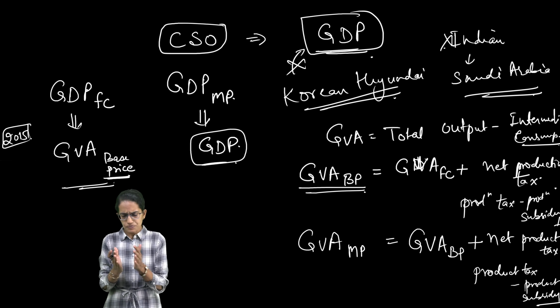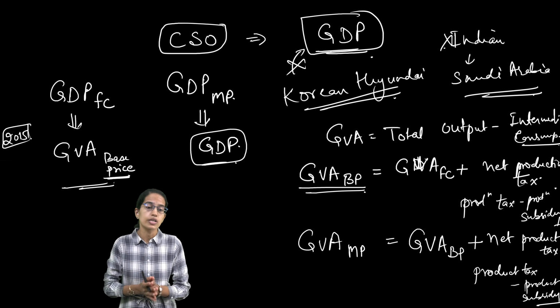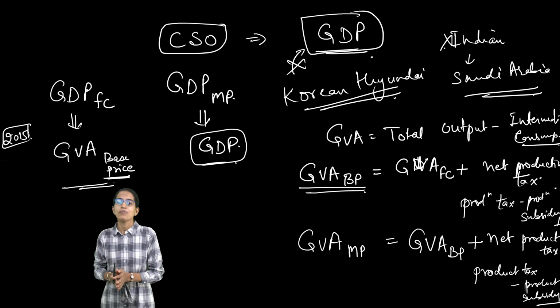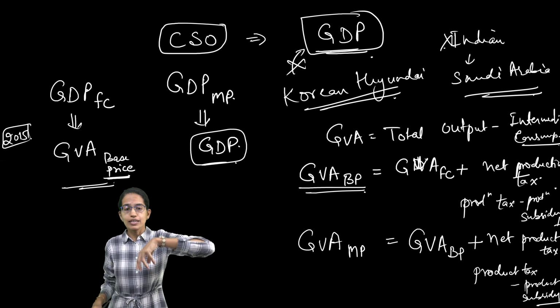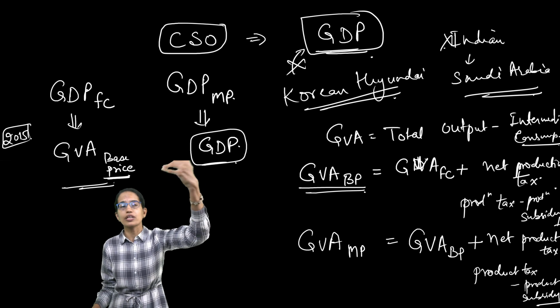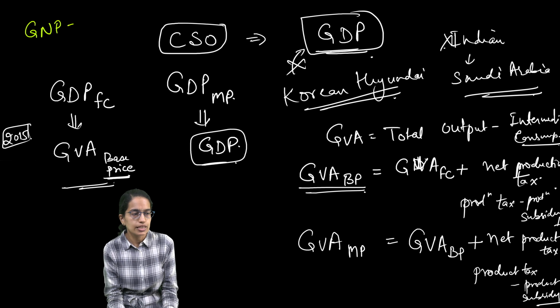Now as I said, the aggregate of goods and services produced within an economic boundary would be called GDP. But as I mentioned, we forget to take into account the Indians who are working abroad and the foreign companies working in India. So for that, what we calculate is GNP. And GNP is GDP plus net factor income from abroad.